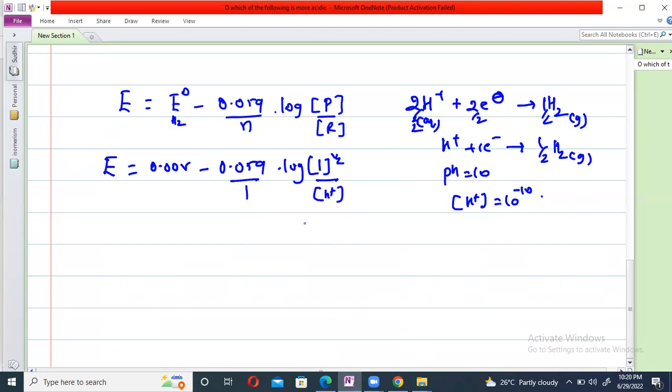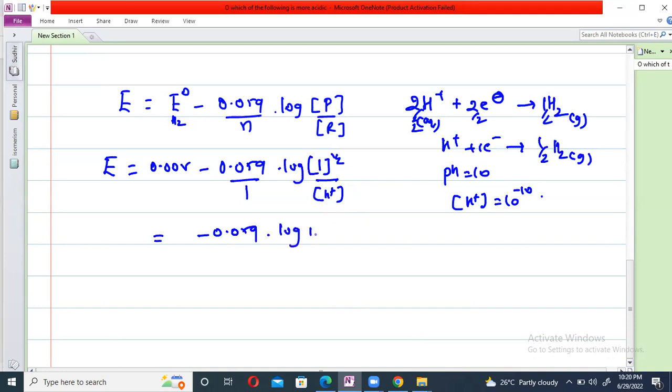H plus ion is 10 to the power of minus 10, so minus 0.059 into log of 1 becomes 0.